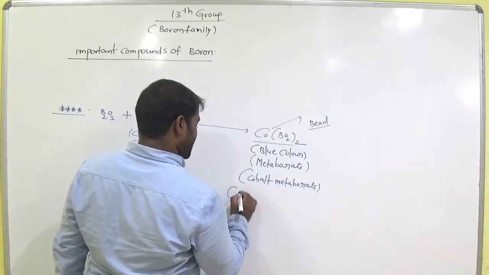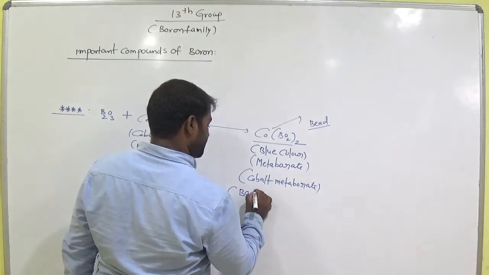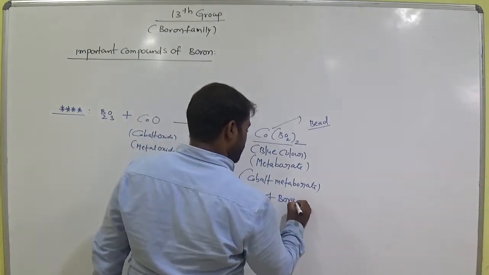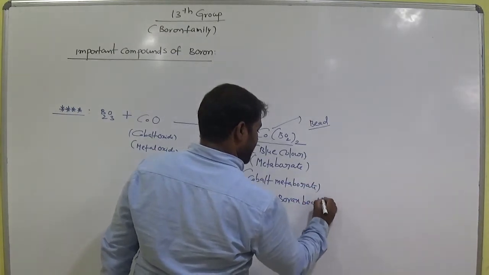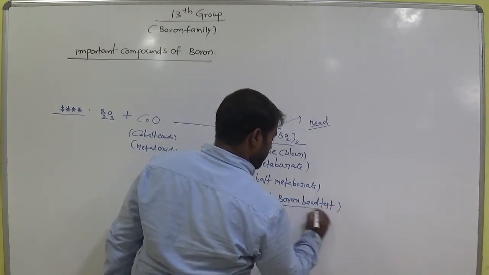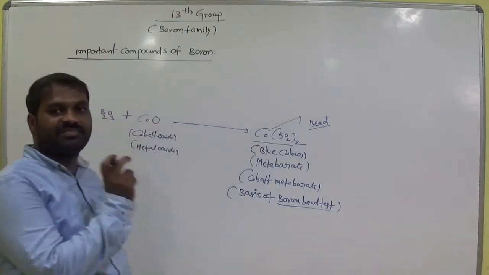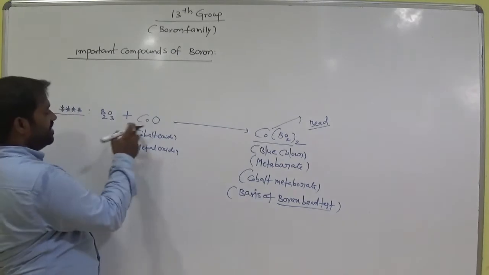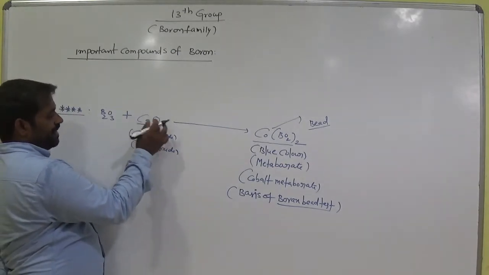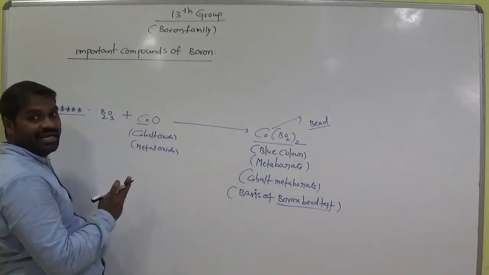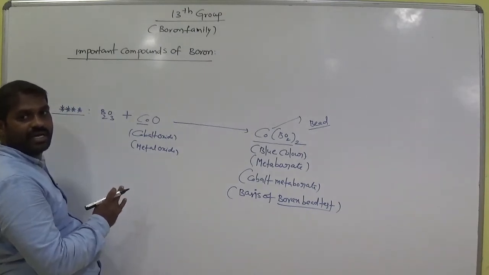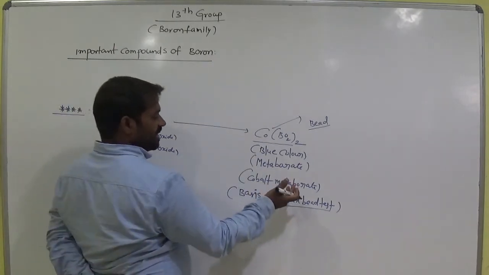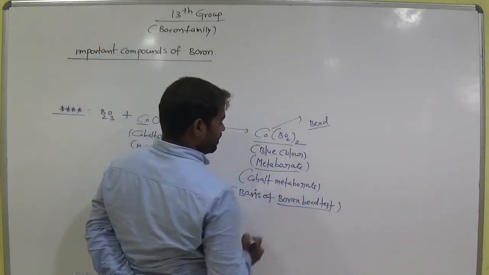This is the basic reaction, the basis of the Borax bead test. We will discuss now the Borax bead test. This is one of the important steps in the Borax bead test. So when boric anhydride interacts with metal oxide, not only cobalt here, iron, nickel, copper, chromium also, the metal oxide gives cobalt metaborate or metal metaborates.